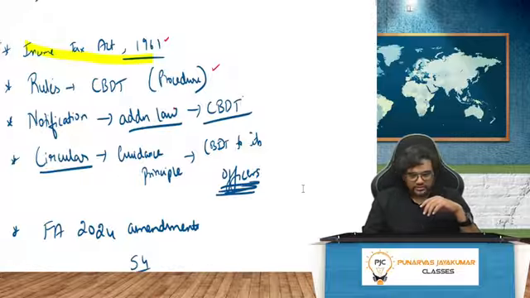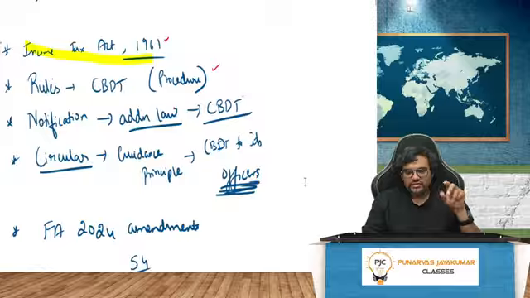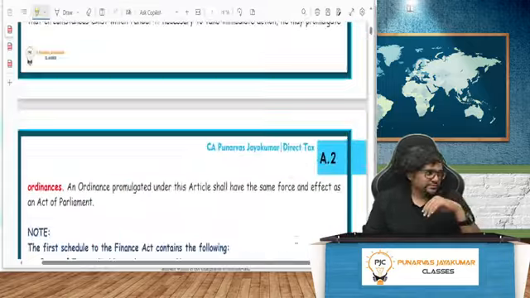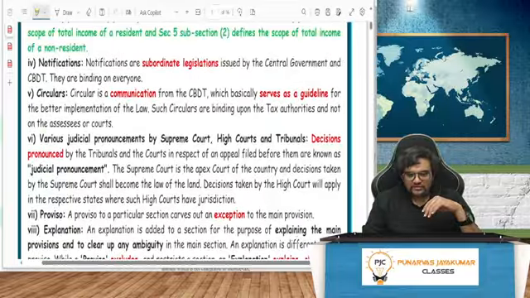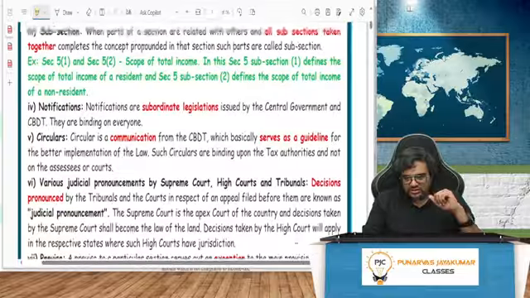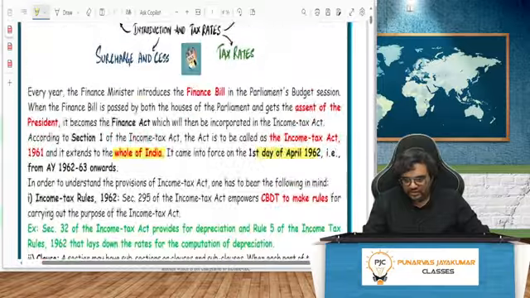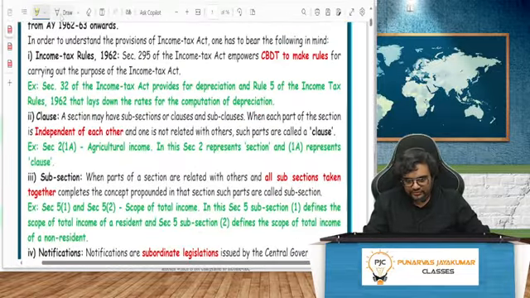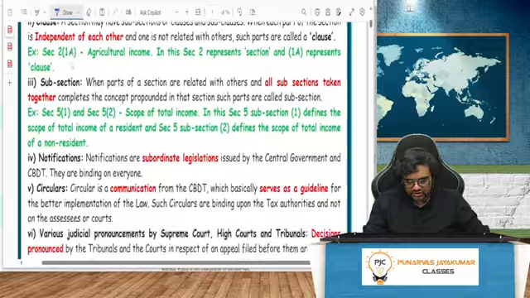Online people, yes or no? Yes. So notification, circular, rules, everything will be part of our exam. And everything is given in the notes. So my notes will have everything together. So these things are all the various basics. You can go through all these things. So if you see notifications, you see our notes, A1, the clause we have given, income tax rules.